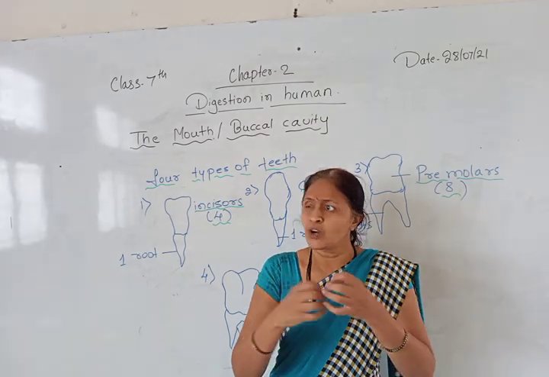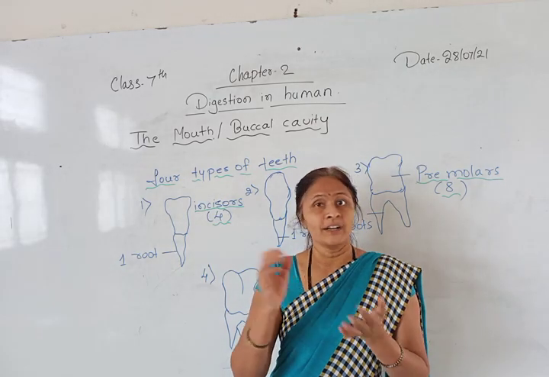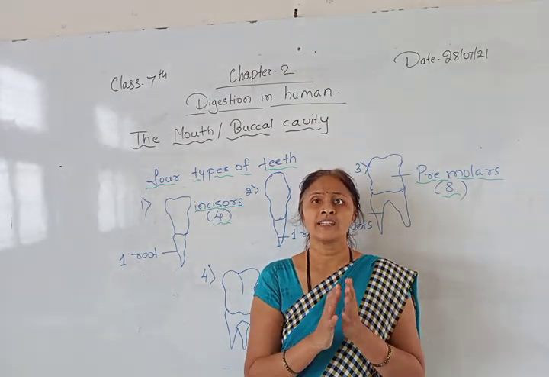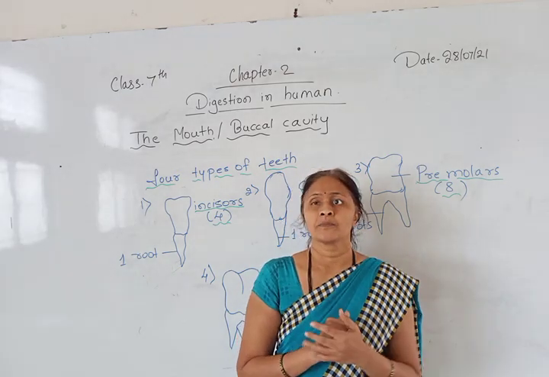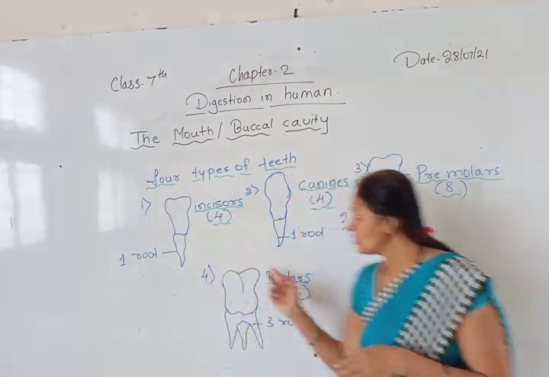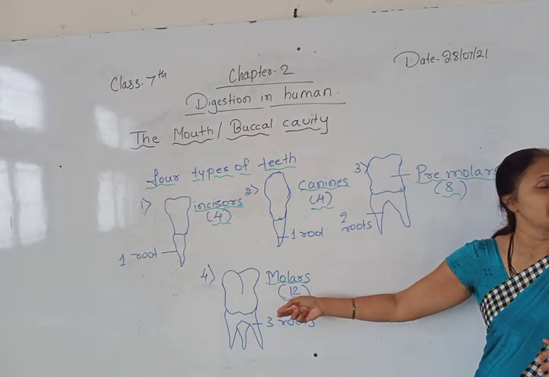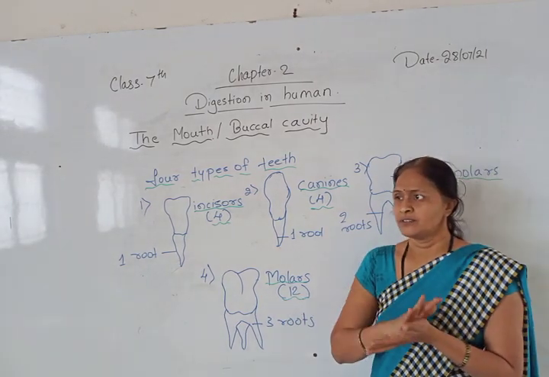It becomes very soft and powdered, as soft as a paste. So it is easy. These molars will grind the food in a very soft way.